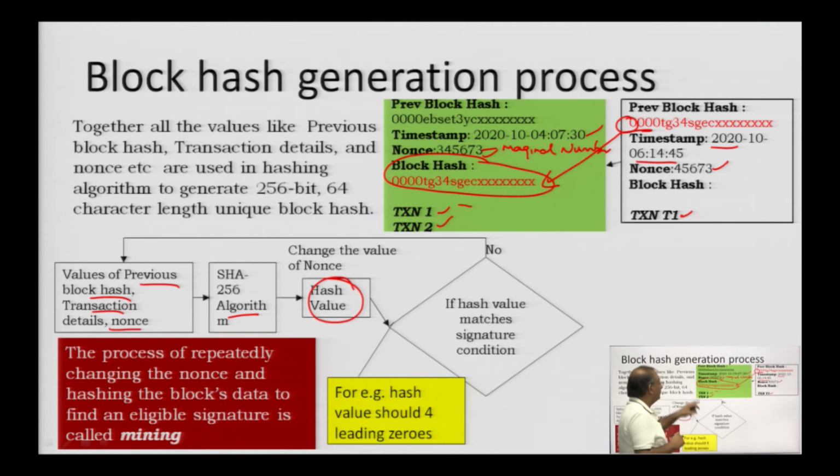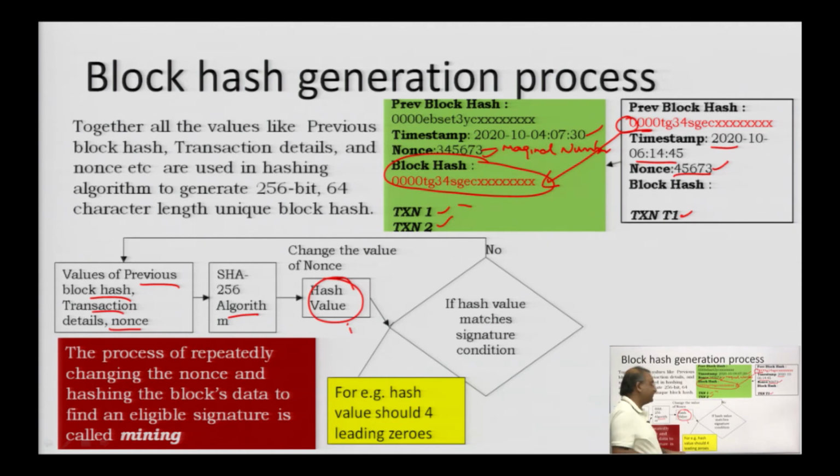So, it checks whether the generated hash value has the leading zeros or not. If not, then the miner goes back and changes the nonce value here. The moment he changes the value, this entire process runs again. And if again we do not see the signature hash value with 4 leading zeros, then again this process goes back. The miners keep on doing it till they get a hash value based on the signature condition.